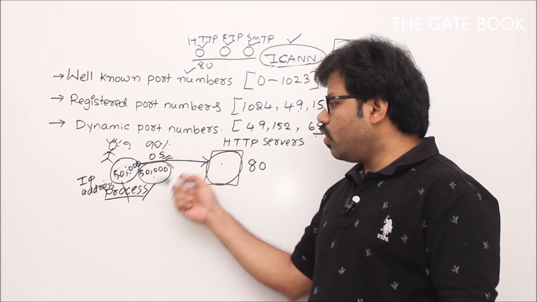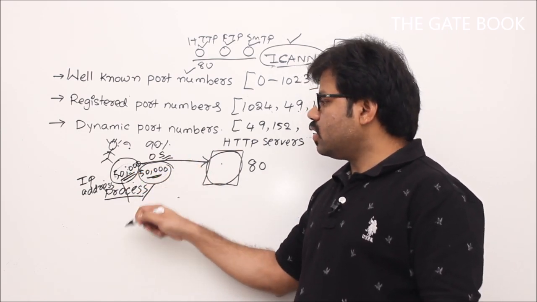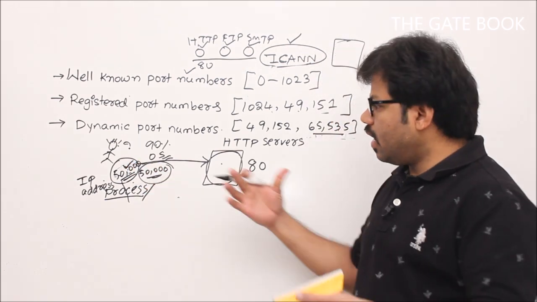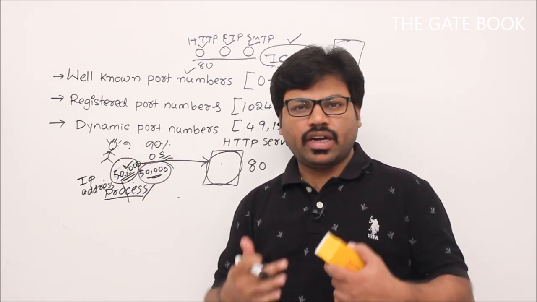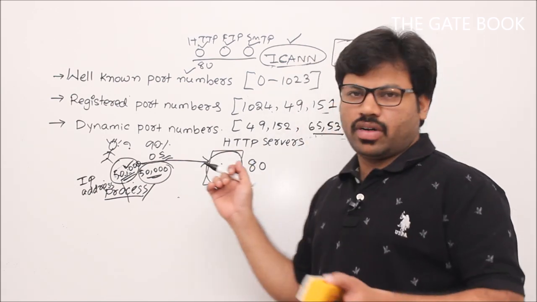Okay, so the OS is going to create this kind of process. When the OS creates this kind of process, for everything it gives you a different number. That's not a problem. We can plan things in such a way that every client or every process we open on our computer can have a different process number. That means a different port number, not a problem.